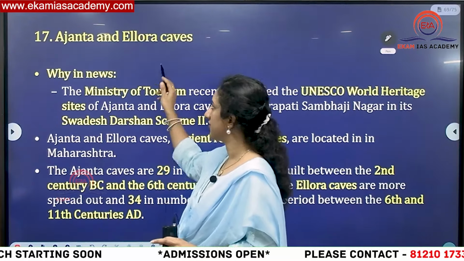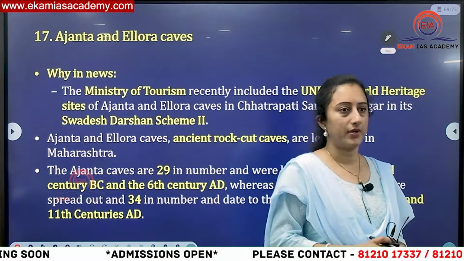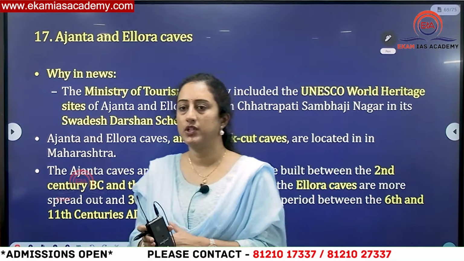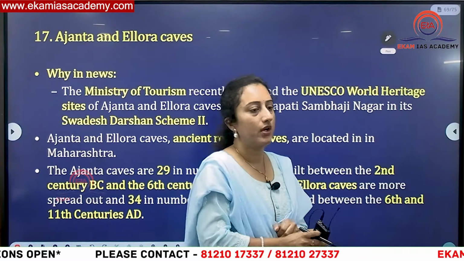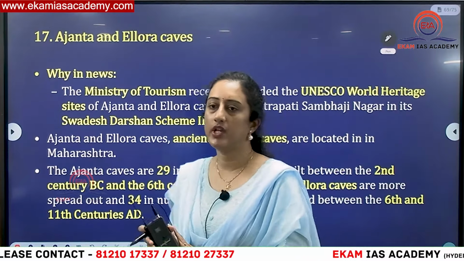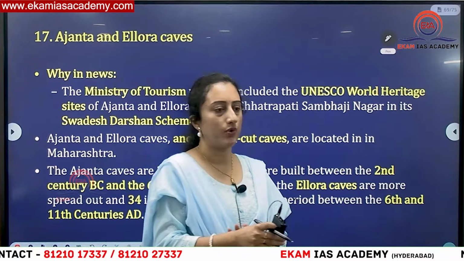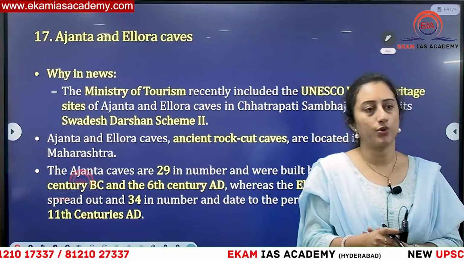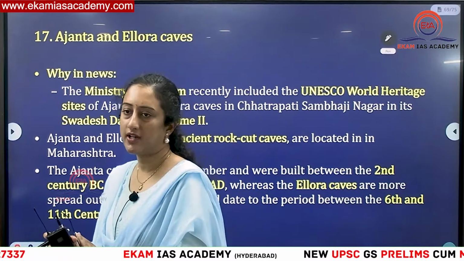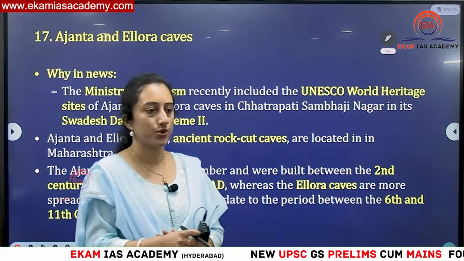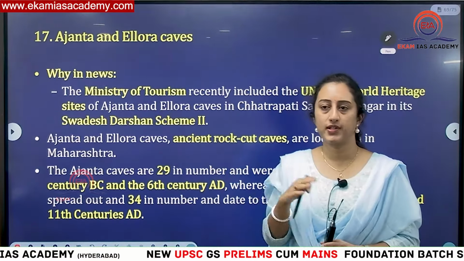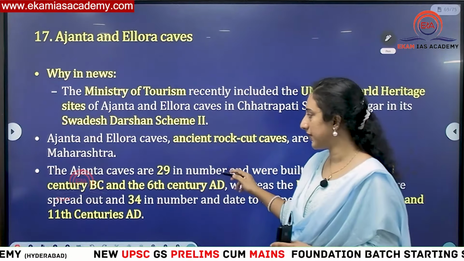Okay, then Ajanta and Ellora caves, you know mostly about this, right? Ajanta and Ellora caves are already listed as UNESCO World Heritage Sites. They both are located in Maharashtra itself. You should know the basic difference between them. Ajanta is only Buddhist caves. Ellora caves have Hinduism, Jainism and Buddhism. All 3 religious things are there in Ellora caves. You should know this basic difference. And again 2-story, 3-story, single story, those basic differences you need to read from NCERTs.